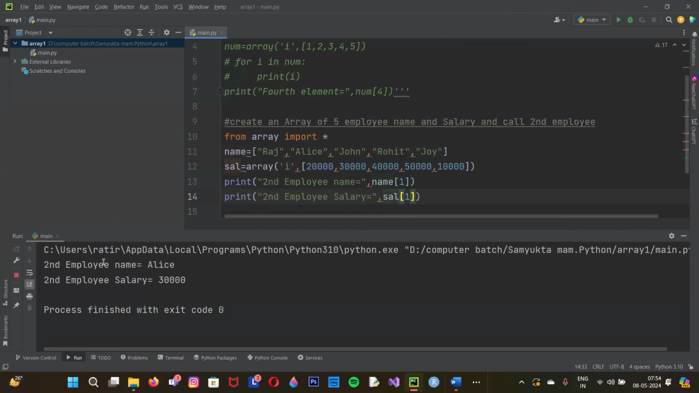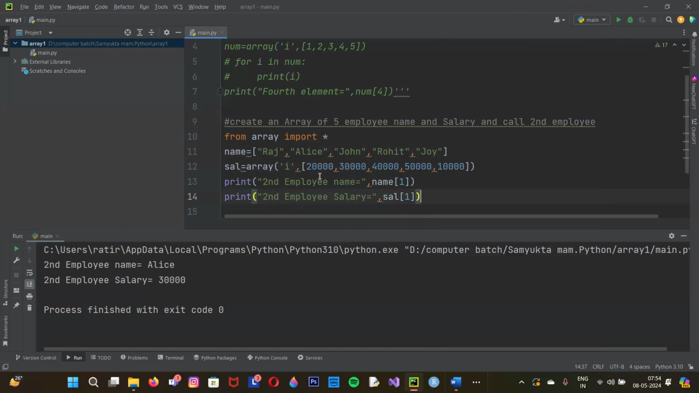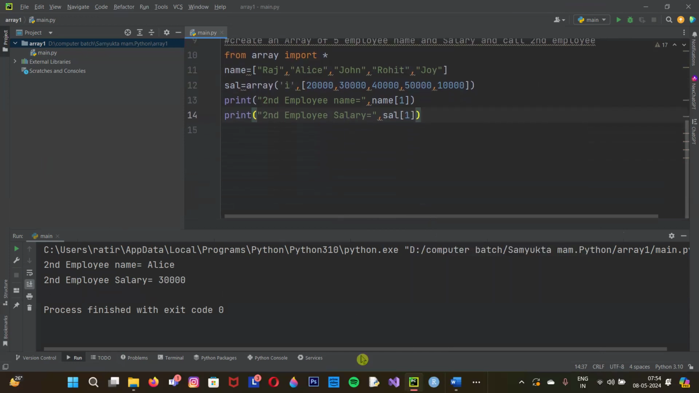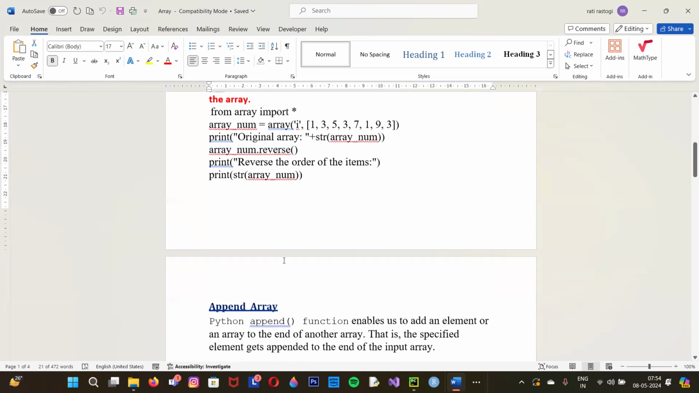Now I'm going to run it. Second employee name and second employee sal. So like this, you can create an array and you can call as per your requirement. I hope it's clear for you. Now, in the next part, I'm going to tell you about append array and reverse array.